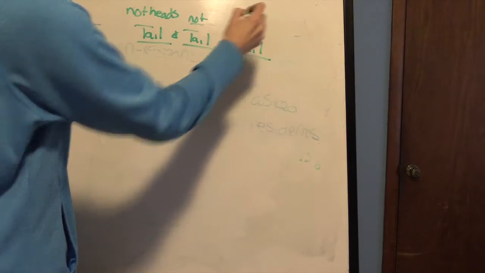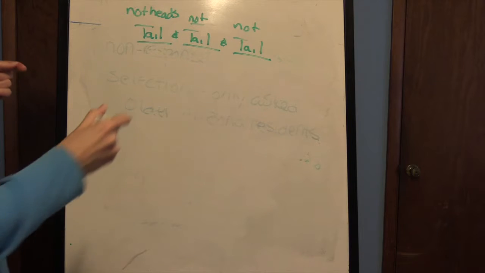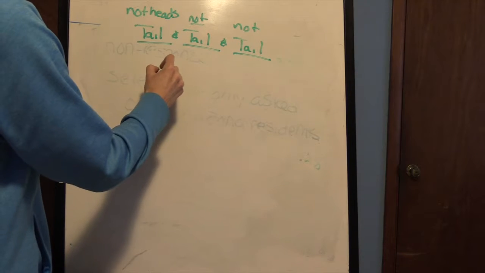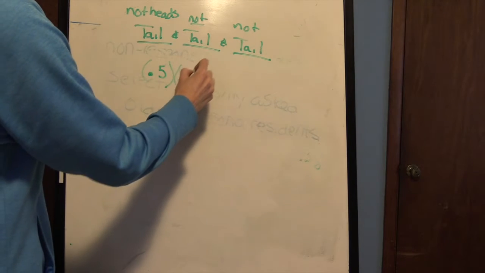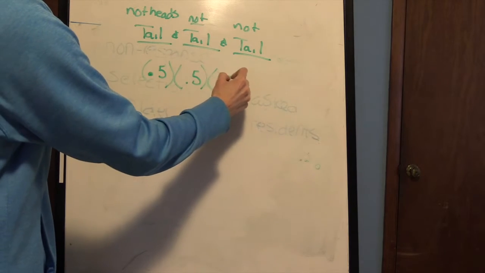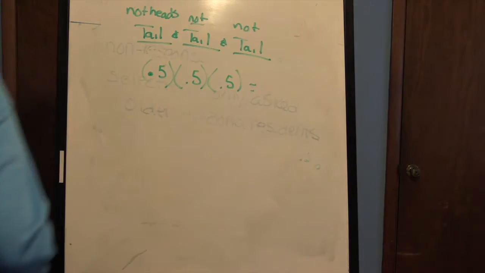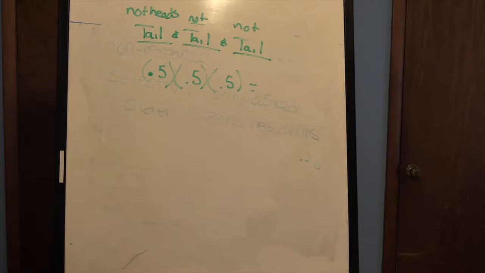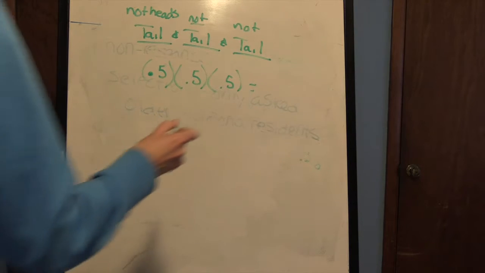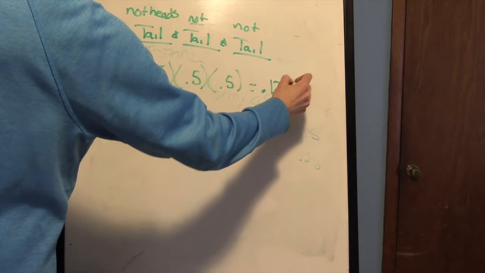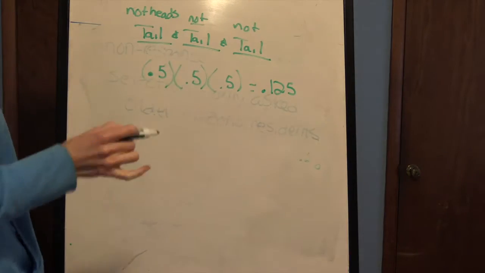Not and not, right? So this is the probability of none, okay? So the probability that none, that's 0.5 times 0.5 times 0.5, right? Which is 0.125. That's the probability that none of them are heads.